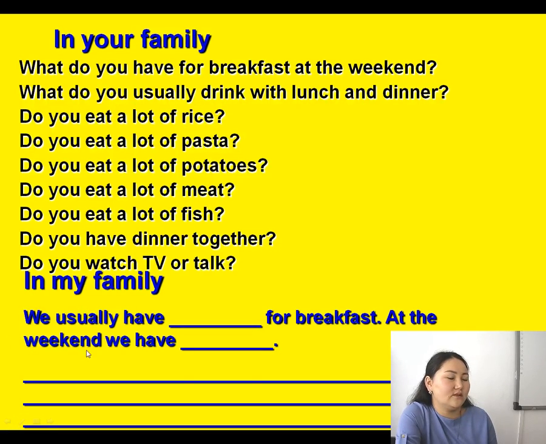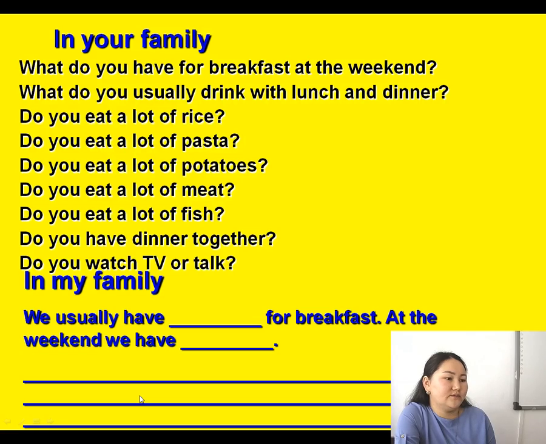Or do you watch TV or talk? So you can start in this way. In my family, we usually have cereal for breakfast. At the weekend, we have a big meal for lunch and dinner. We usually eat a lot of rice, pasta, potatoes, and meat, and we don't eat a lot of fish.